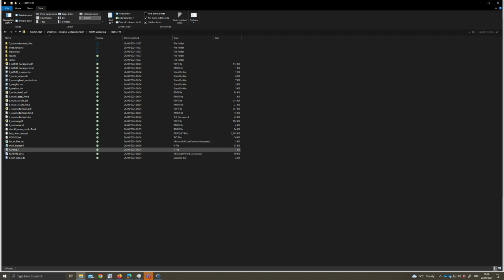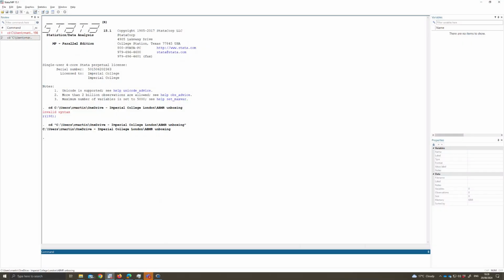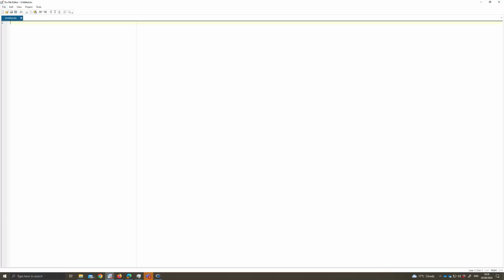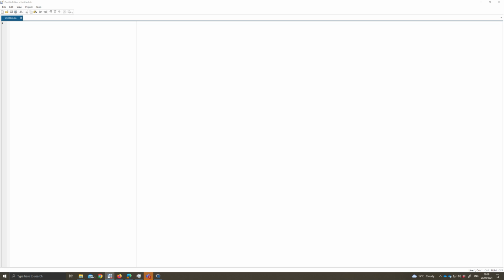Now to get started, what you first want to do is run the Stata wrapper. And to open that on this computer, we just go here to Stata and we open, and we go into this. So here we can see the ABMR wrapper 0.